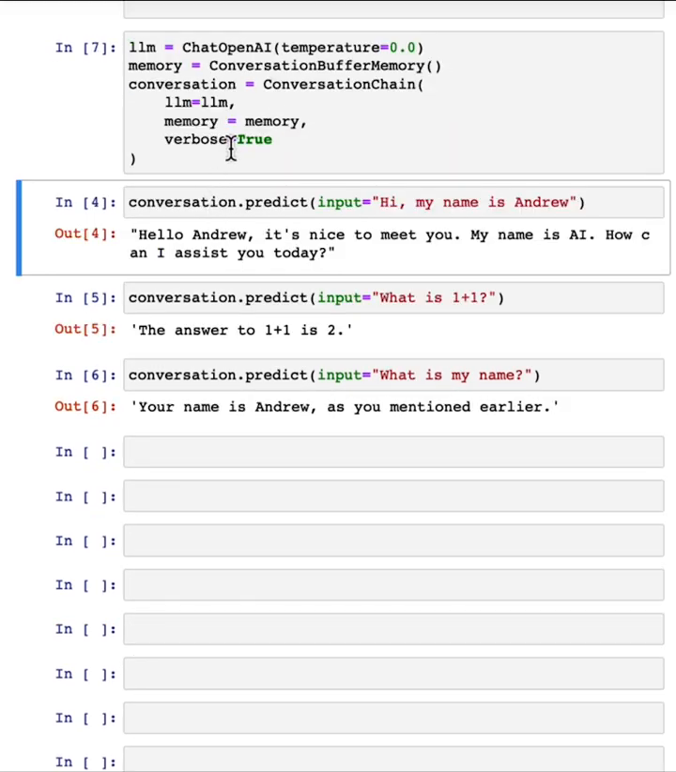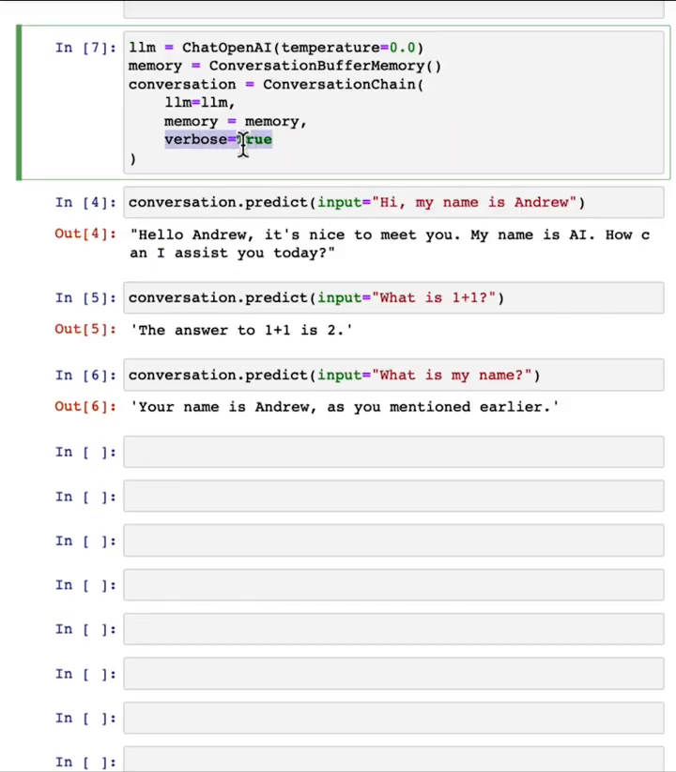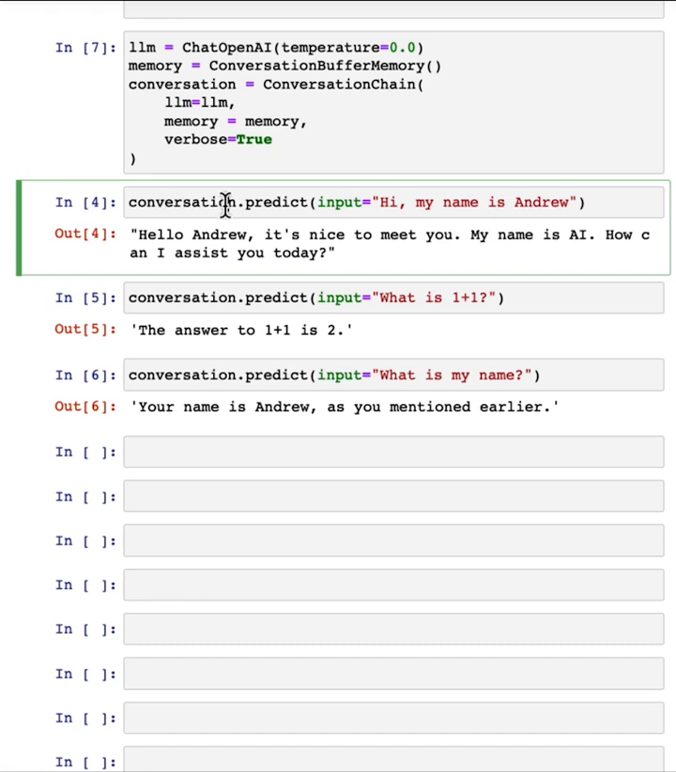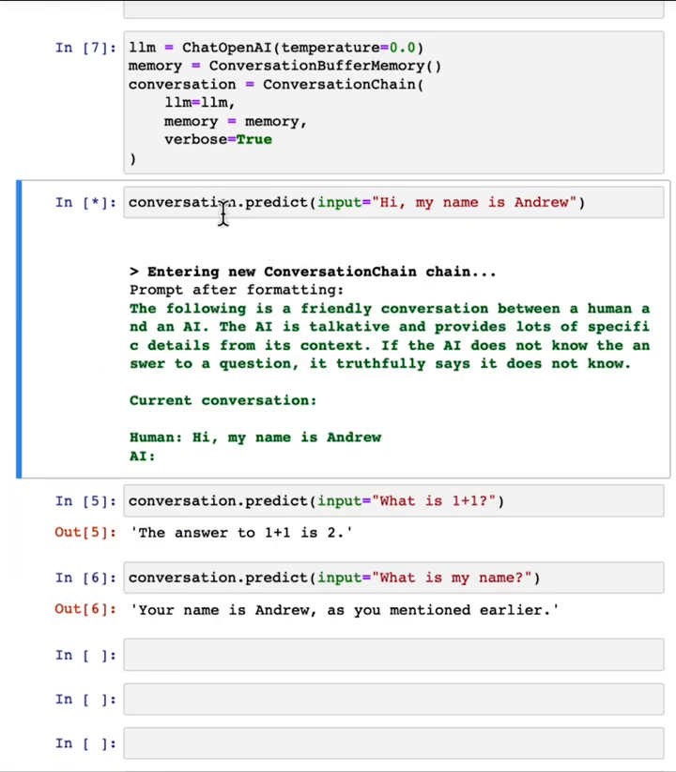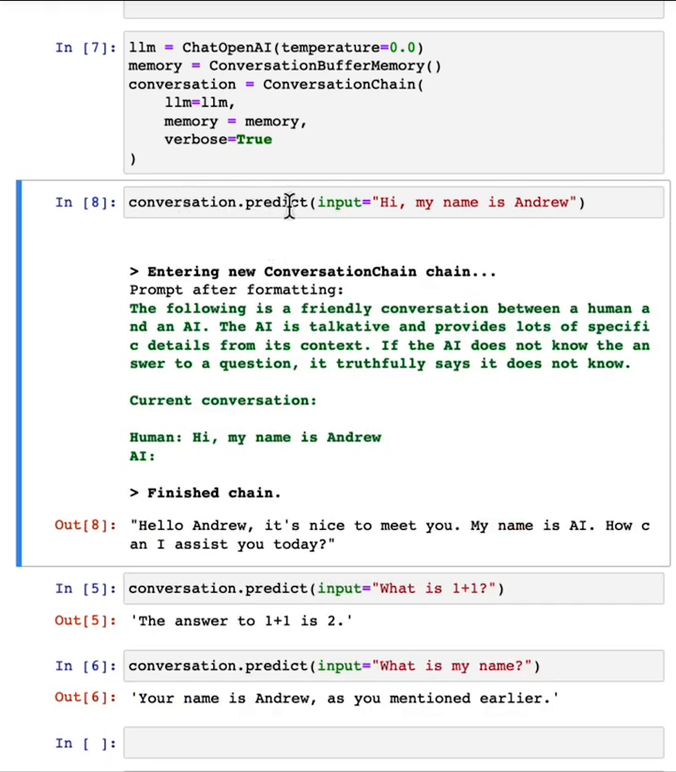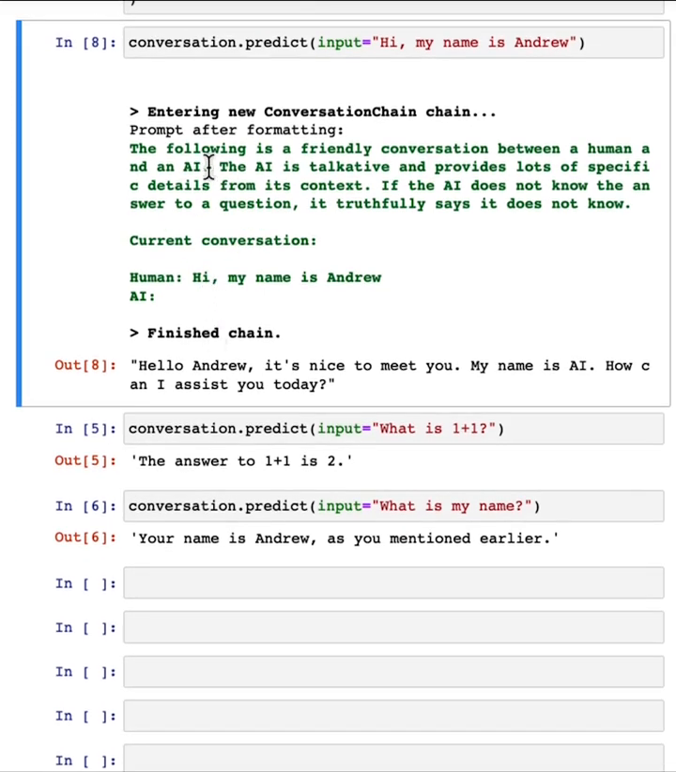Not sure. And so if you want, you can change this verbose variable to true to see what LangChain is actually doing. When you run predict hi, my name is Andrew, this is the prompt that LangChain is generating. It says, the following is a friendly conversation between a human and an AI. AI is talkative, and so on. So this is a prompt that LangChain has generated to have the system have a helpful and friendly conversation, and it has to save the conversation, and here's the response.